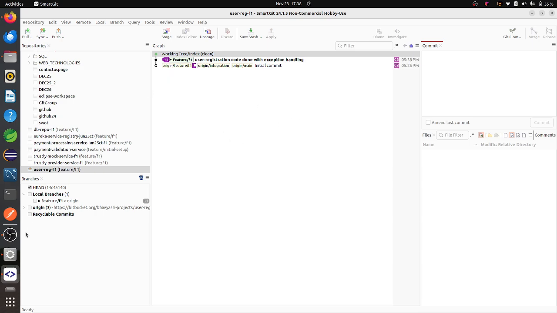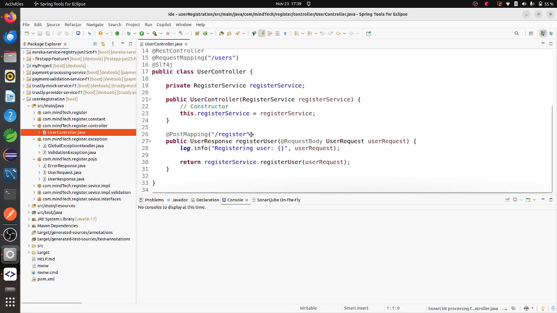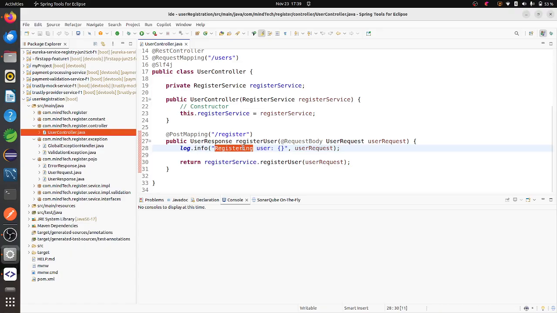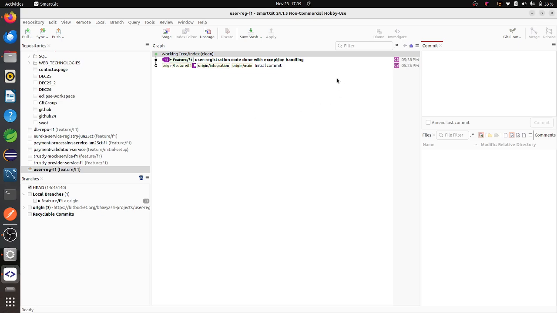Now if I make any changes again to my code, for example, I'll come to the user controller. Instead of writing registering user, I'll write make, delete this thing, and write it again. I have to print like this. I have saved this one, but I didn't get any changes here. Even if I refresh this one, I don't get any changes.